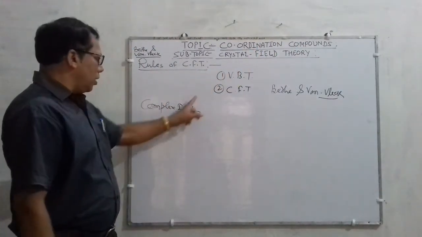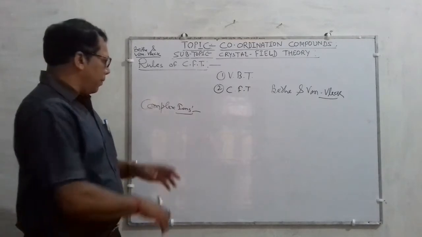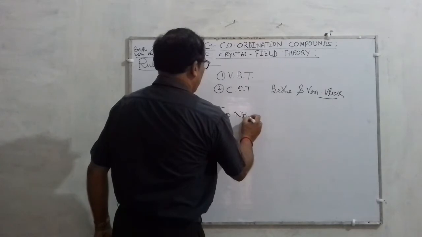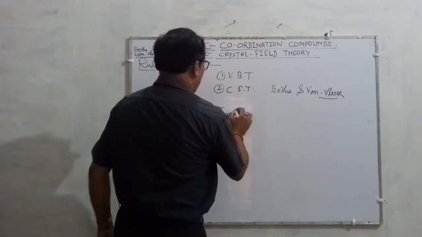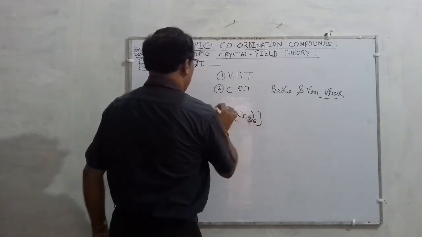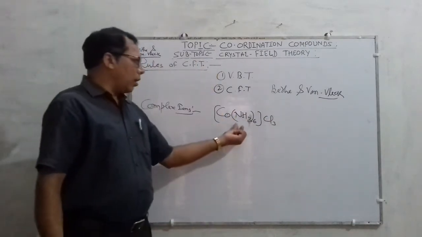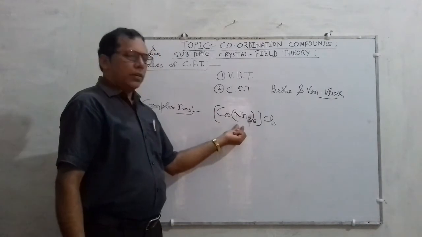That structure is written in a form such as, suppose we are writing, [Co(NH3)6]Cl3. This shows a complex ion, or a complex compound, or a coordination compound.